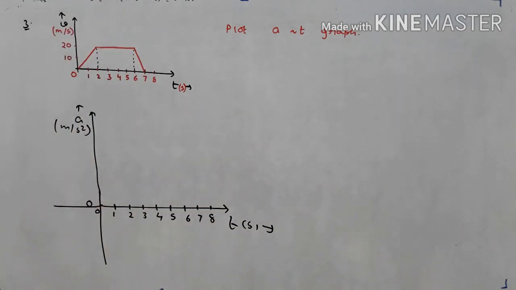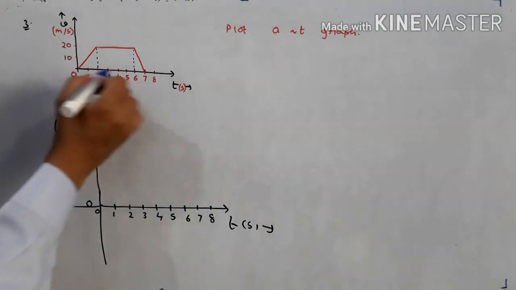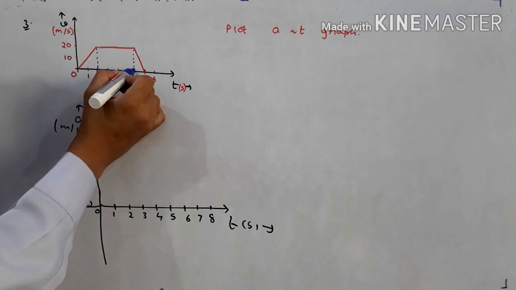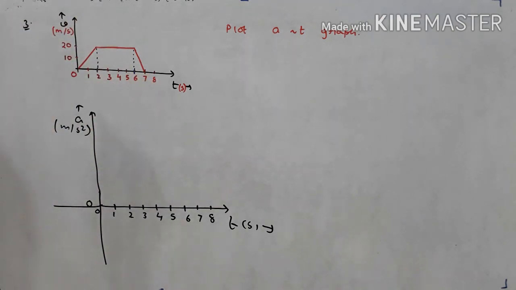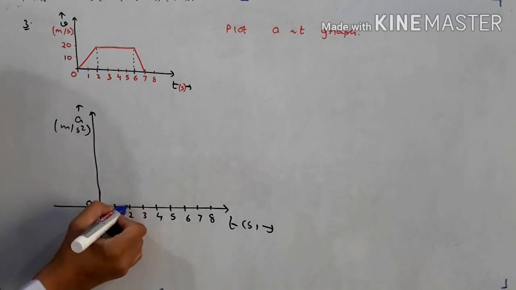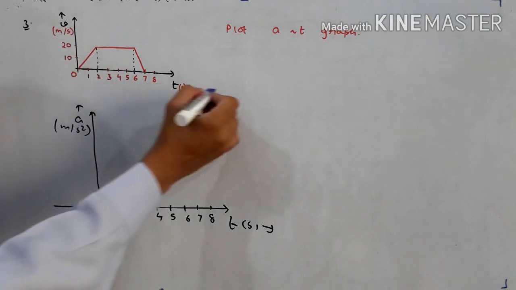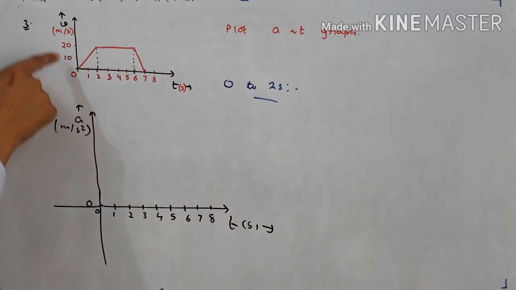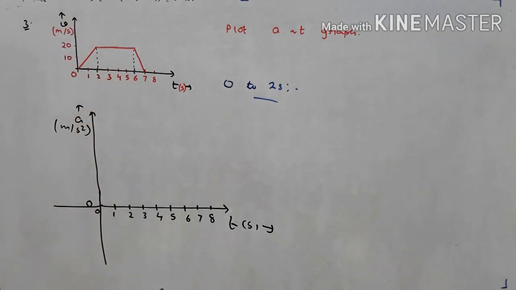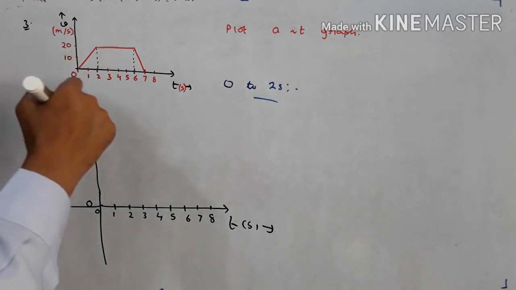Now we have to plot the acceleration time graph. Observe the VT graph carefully. First we will divide it into three intervals, 0 to 2, then 2 to 6, and then 6 to 7, because the patterns are different in different intervals. From 0 to 2 seconds, what is happening to velocity? In the interval 0 to 2 seconds, the velocity time graph is a straight line inclined to the time axis. It means what kind of motion it is? It is uniformly accelerated motion.